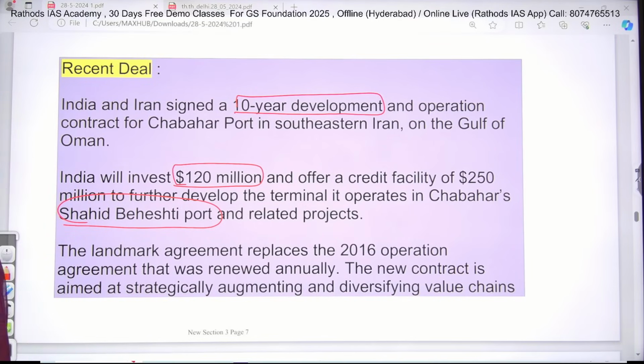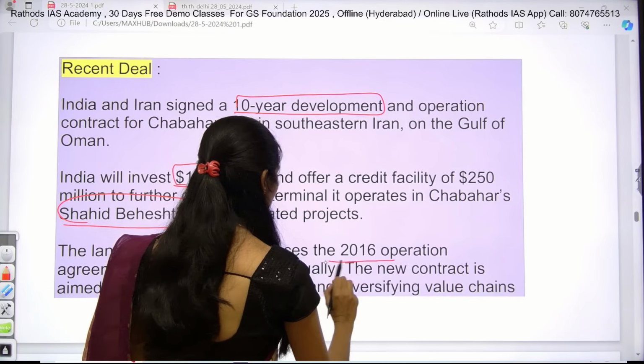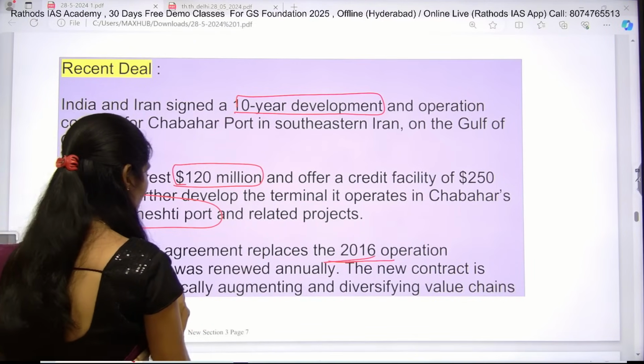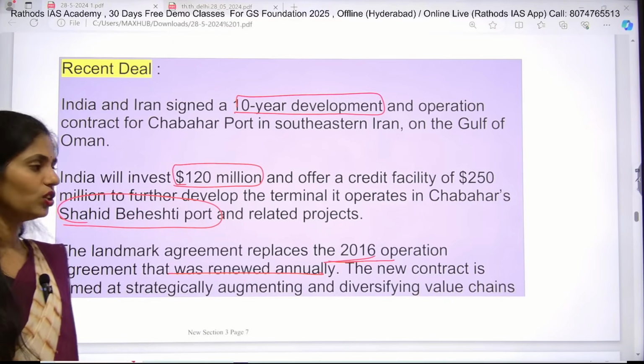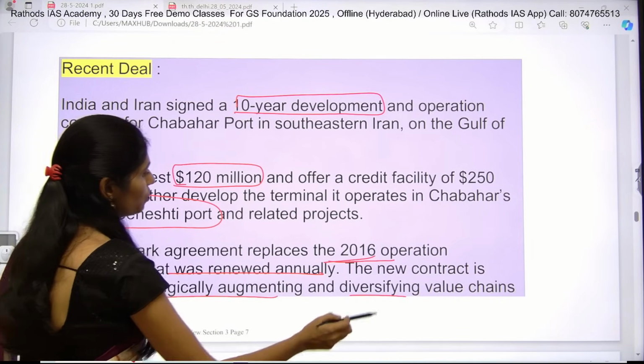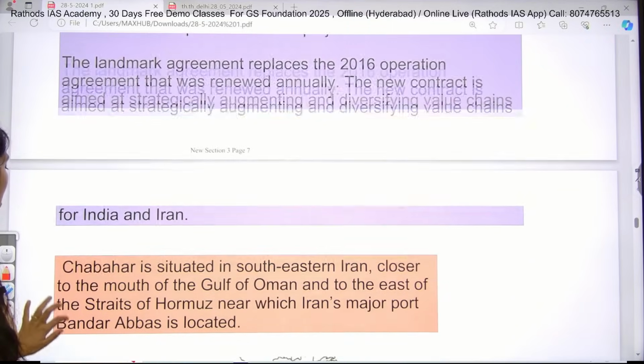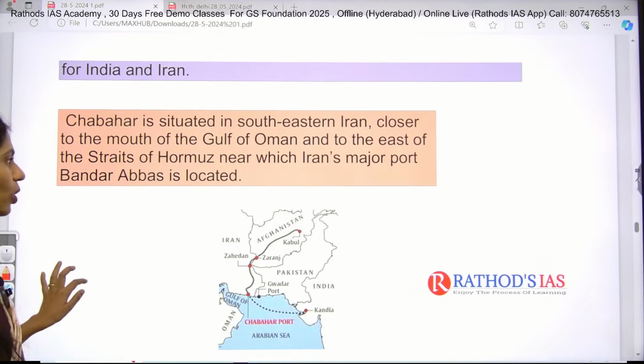And even recently the landmark agreement replaces the 2016 operation agreement that was renewed annually, and the new contract is aimed at strategically augmenting and diversifying the value chains. So especially we are focusing on supply chains. Yes, now let us see here Chabahar Port, where it is located exactly.